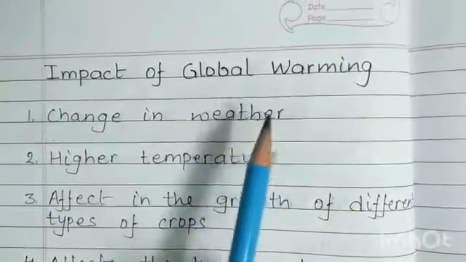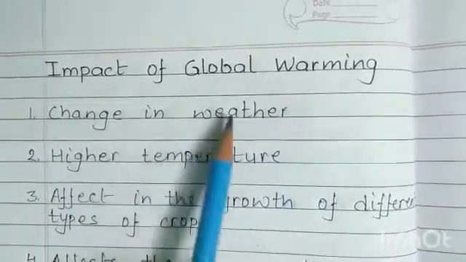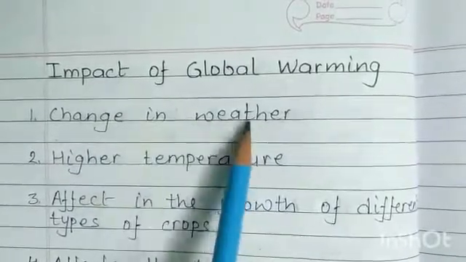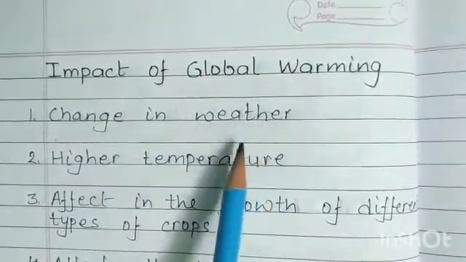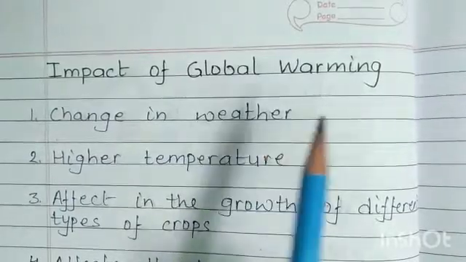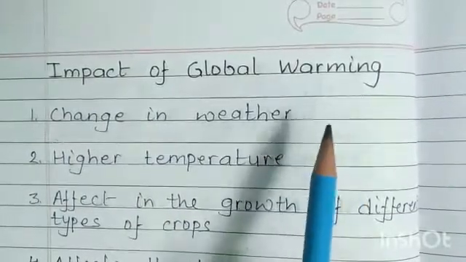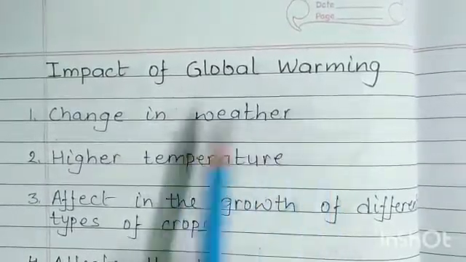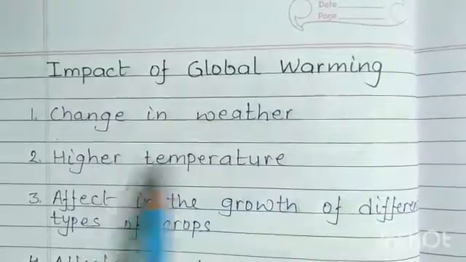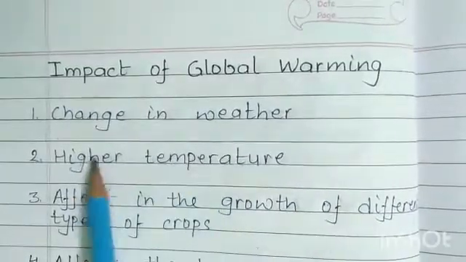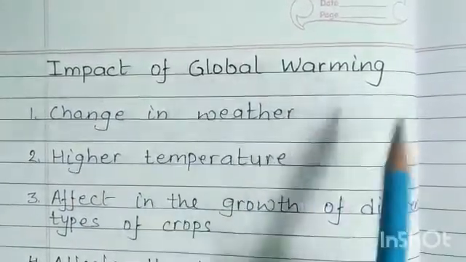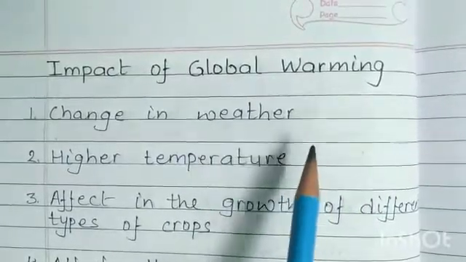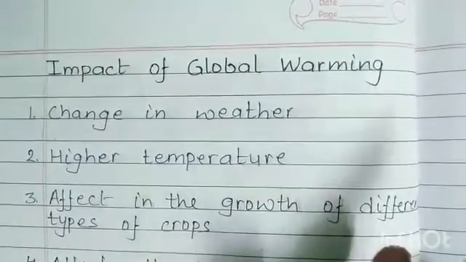Impact of global warming. Change in weather. The change in weather will affect the kind of crops that can be grown. Plants, animals, and even people may find it difficult to survive in different conditions because the weather is changing. Higher temperature. Temperature is becoming higher. Higher temperature will make the water of seas and oceans expand.